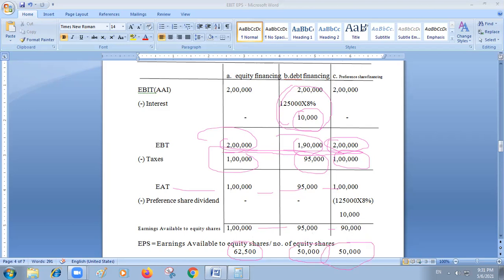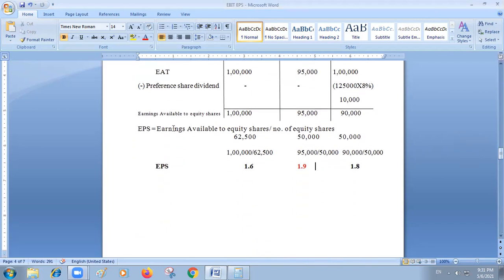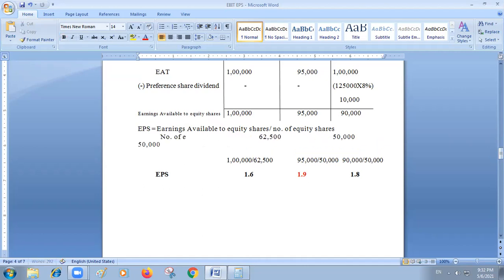That is 50,000. So if you divide earnings available to equity shares by the number of equity shares, you will get 1.6, 1.9 and 1.8 respectively. Please note these are the number of equity shares.